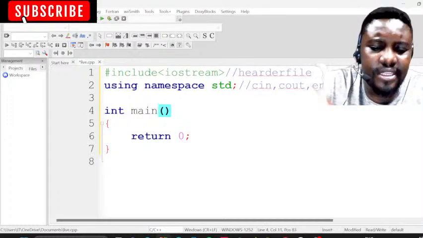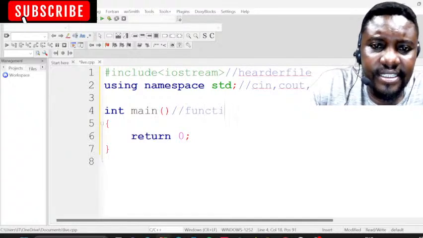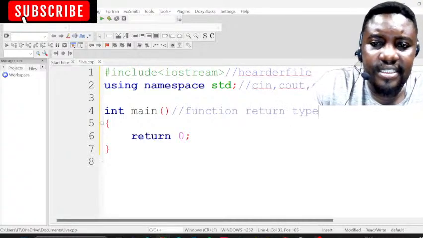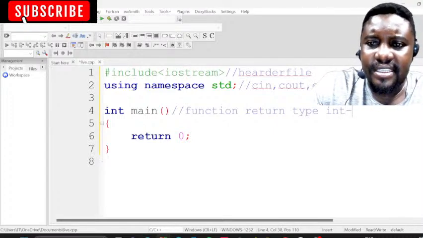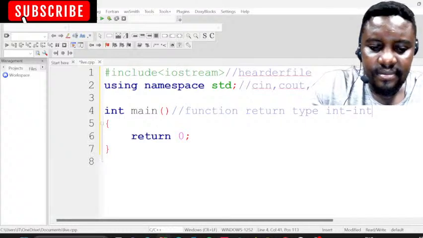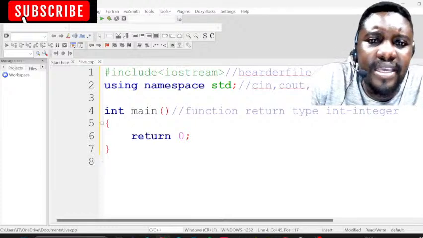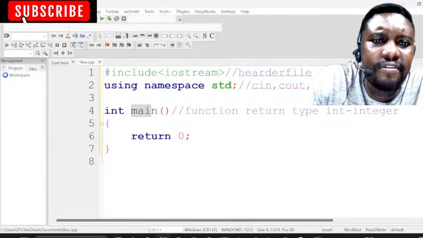When we come to this one, this is a function. It's a function, and this function has a return type. Its return type is an int, and int means integer. An integer is just a number. The name main is the name of a function.